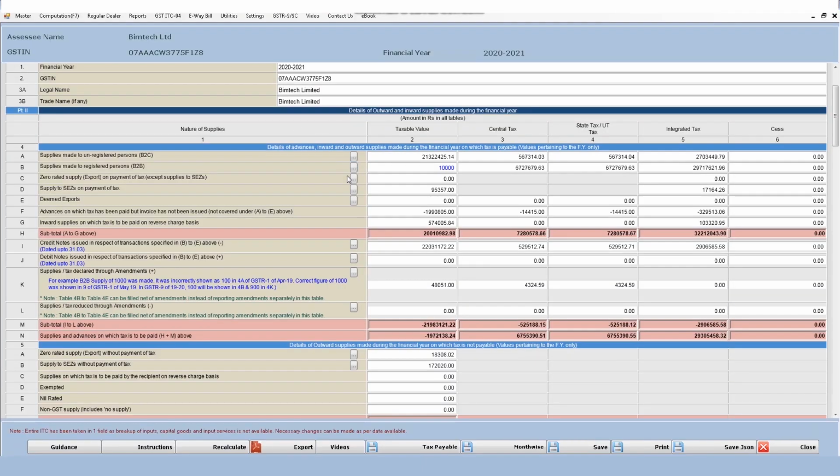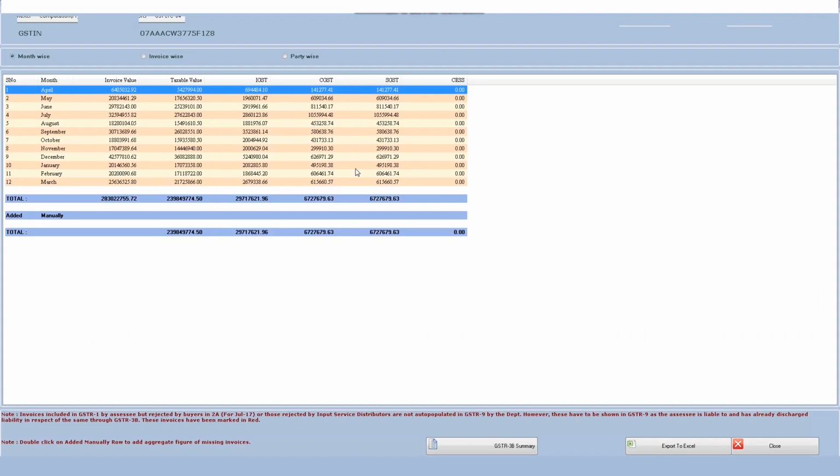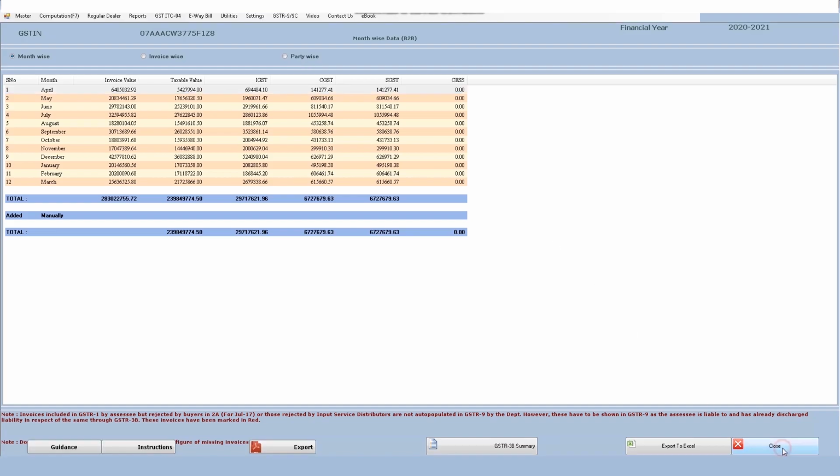Similar to B2C, you can see the B2B data. Okay, here, this is month wise data coming. In case you want to see invoice wise data and party wise data, you can also do so.